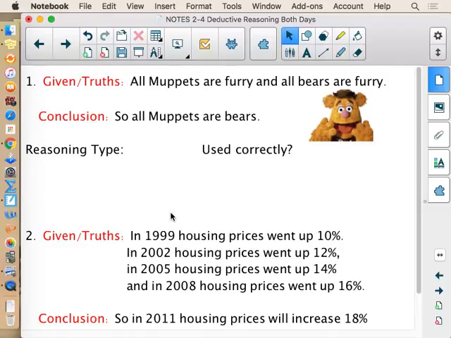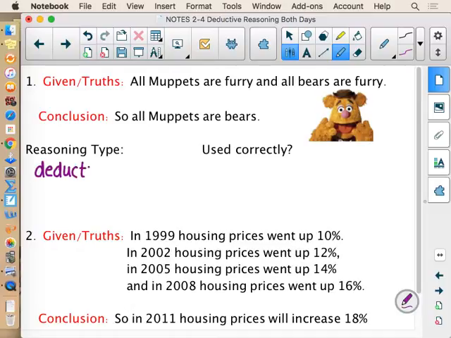So the given truths are that all Muppets are furry and bears are furry. So if it's a Muppet, it's furry. If it's a bear, it's a furry object, and therefore the conclusion someone made using reasoning, or they think they did, was so all Muppets are bears. And so the attempt at reasoning here was an attempt at deductive. They're attempting to link logical facts together and back up their argument. So the attempt was deductive.